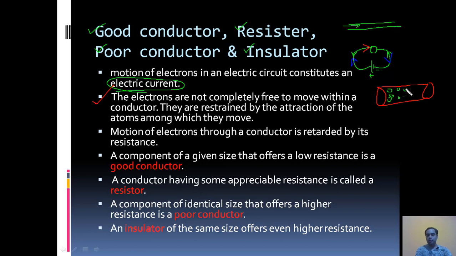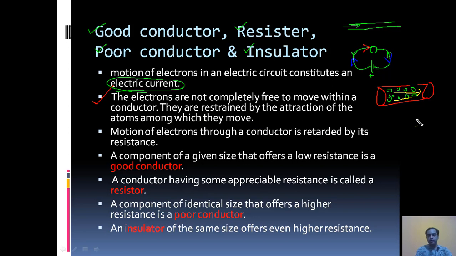Now within the space of these molecules, electrons are moving. They find the gap between the atoms and they usually move. So the electrons are not completely free to move within a conductor. Here the conductor is not an empty space. Here electron cannot move as water moves through a pipe. They are restrained by the attraction of the atoms among which they move.